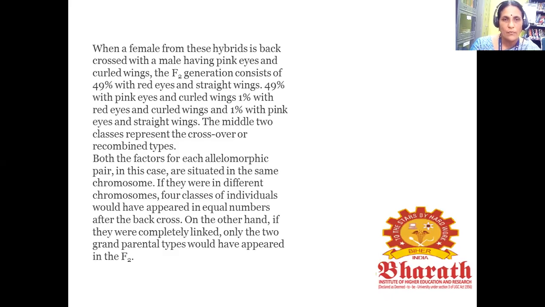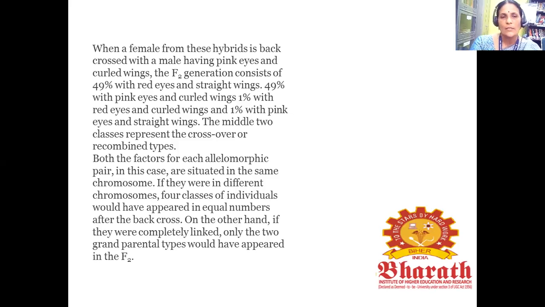When a female from these hybrids is back-crossed with a male having pink eyes and curled wings, the F2 generation consists of 49% with red eyes and striped wings, 49% with pink eyes and curled wings, 1% with red eyes and curled wings, and 1% with pink eyes and striped wings. The middle two classes represent the crossover or recombinant types.